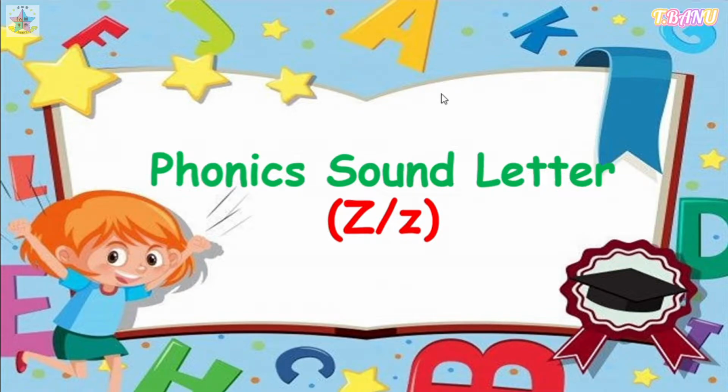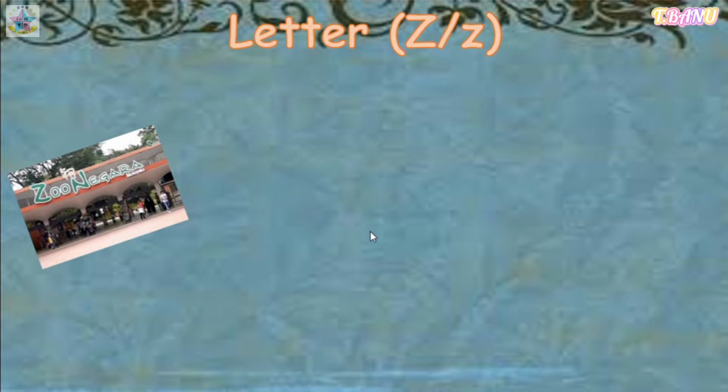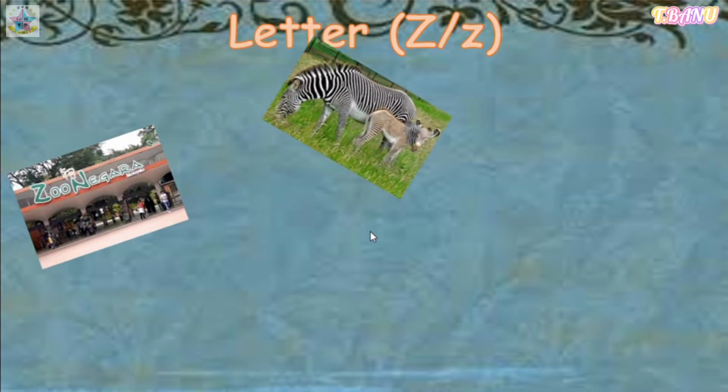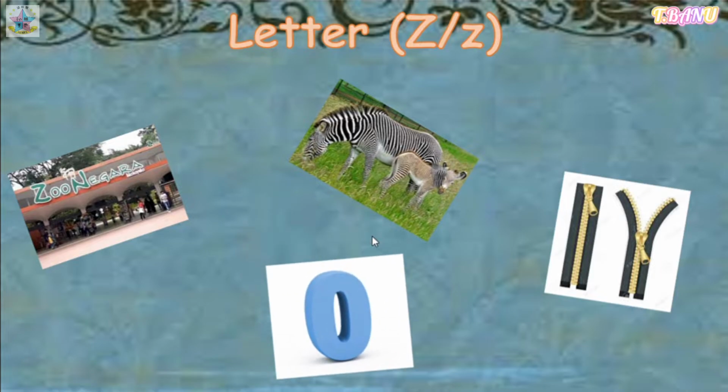Today we are going to learn phonic sound for letter Z. For letter Z. Big letter Z and small letter Z. Z, zoo. Z, zebra. Z, zipper. Z, zero.